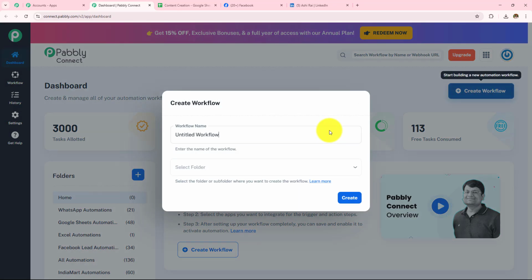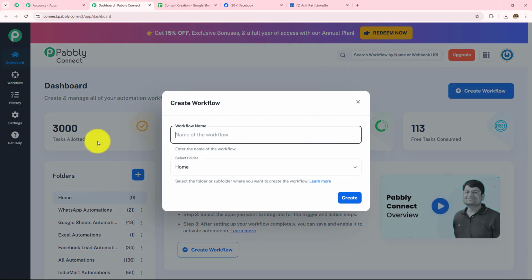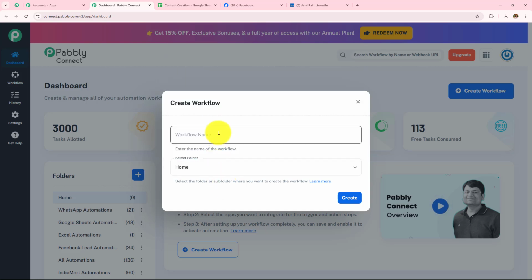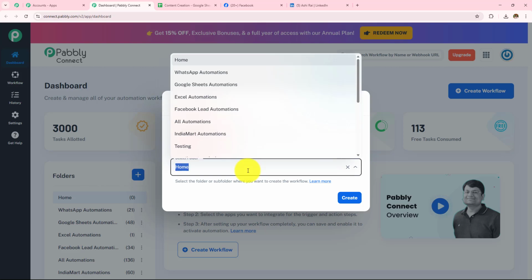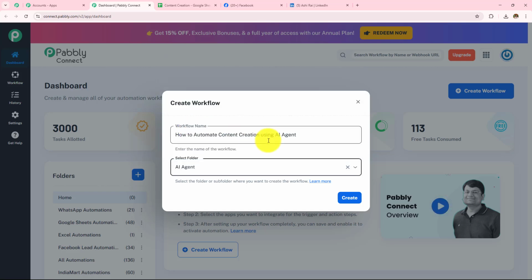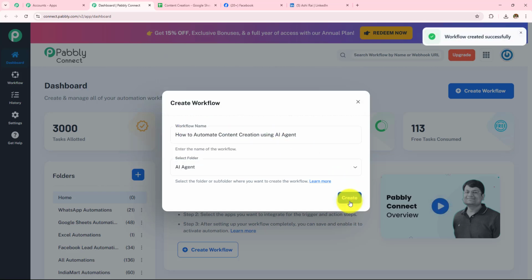this Create Workflow button. And first I need to provide the workflow name and then have to select the folder in which I want to save that workflow. So first, let's name this workflow as How to Automate Content Creation Using AI Agent. And now I need to select my folder. So these are the folders which have been created. And here I'm going to select this as AI Agent and then click on Create.